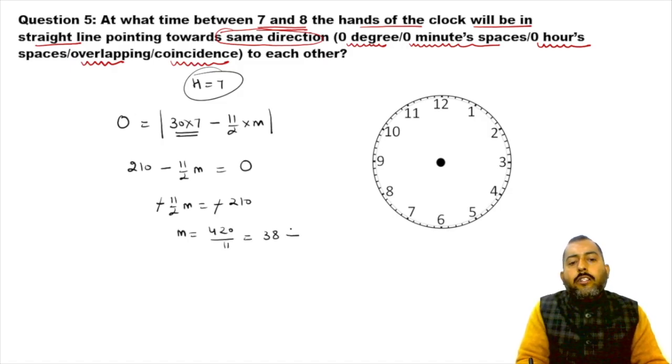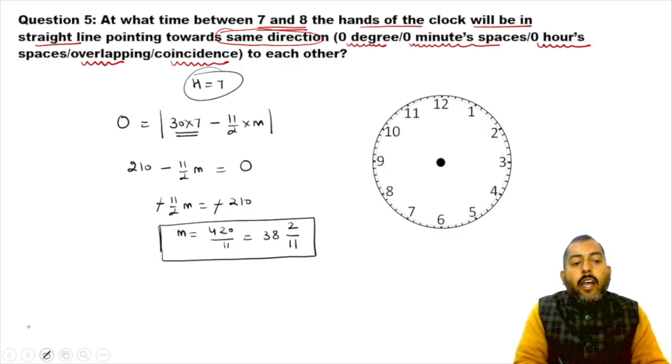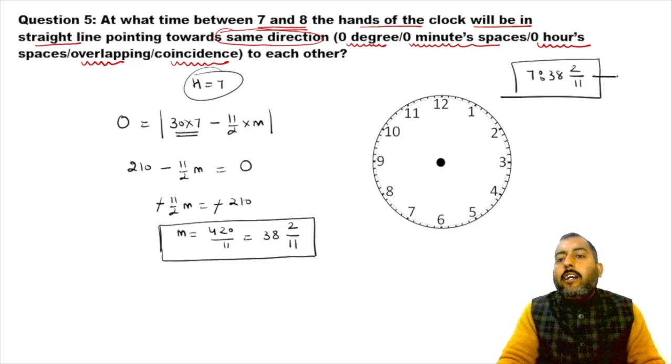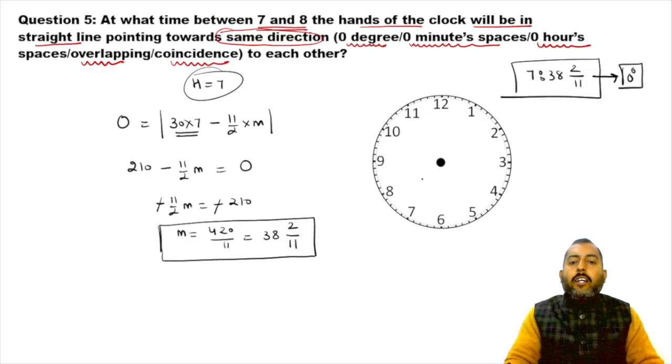Now if you solve this, it comes out to be equal to 38 2 by 11. So you can say at 7:38 2 by 11, at this point of time the angle between the hands of the clock will be 0 degrees. At 7:38, the minute hand and hour hand will both be in the same line like this. Okay, this is the situation.